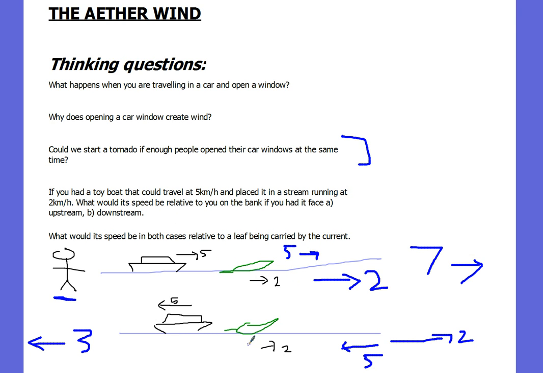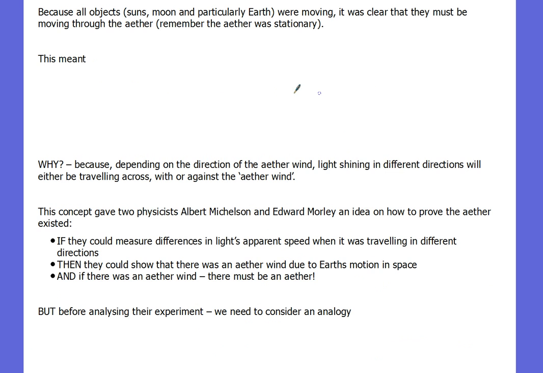And the same in this situation here. We've got the boat traveling upstream at 5 kilometers per hour. Relative to us, it's only traveling 3 kilometers per hour, but in this case, relative to the leaf or relative to the stream, it's still traveling at 5 kilometers per hour. So once again, depending on your frame of reference, you might measure speeds of things differently. So how does that relate to the ether wind?